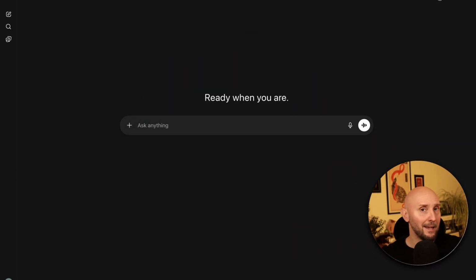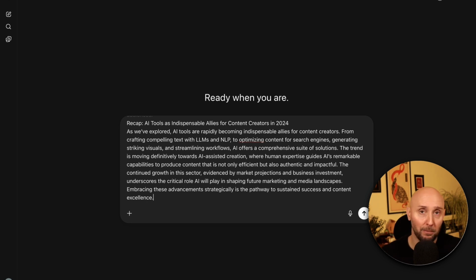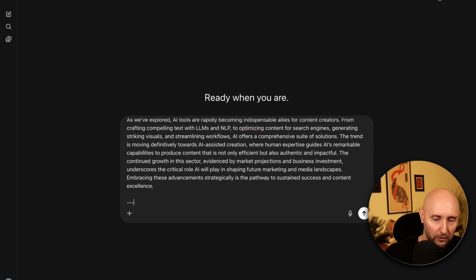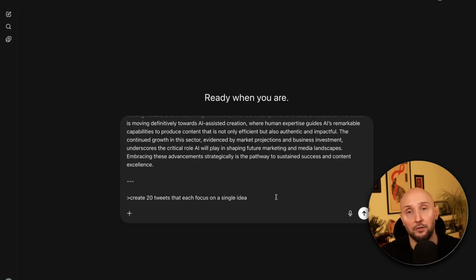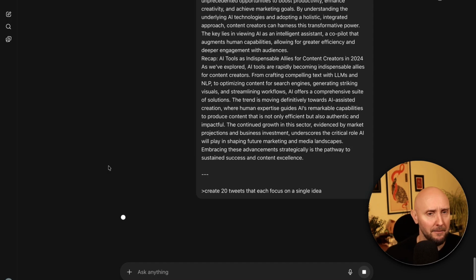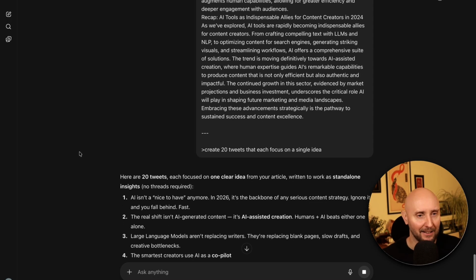Now, ChatGPT is best for things like research and ideation and repurposing content, and not as a replacement for writing. So for example, let's say we've got our article written, which we do have from Phrase, and we paste it into ChatGPT right here, and then we can start getting Chat to multiply this content into other pieces of content for us for other platforms. For example, if I just make a space after my content, I can ask Chat to create 20 tweets that each focus on a single idea. Submit this to ChatGPT, and straight away, Chat starts writing and coming up with our tweets.